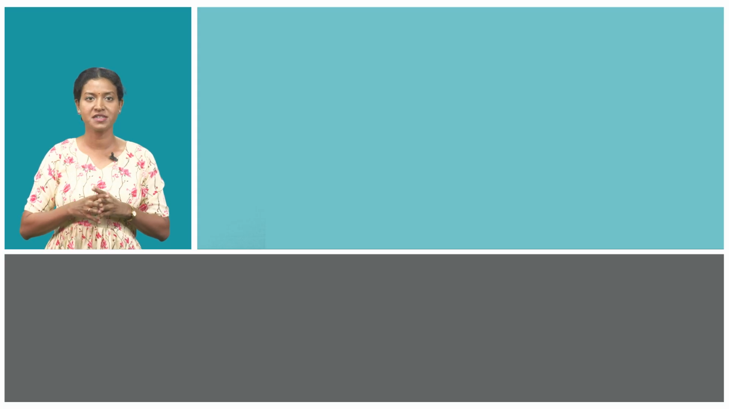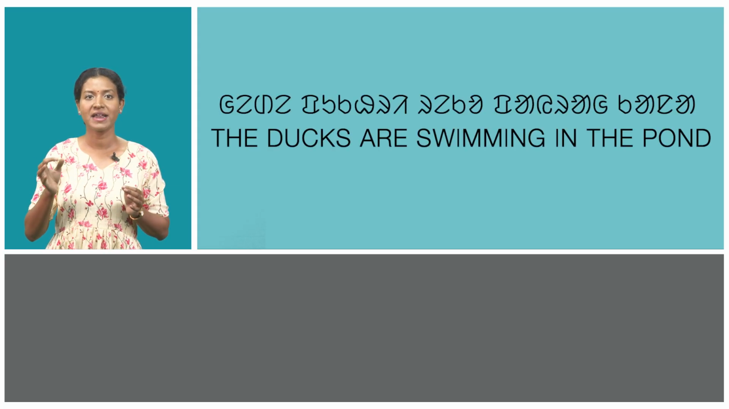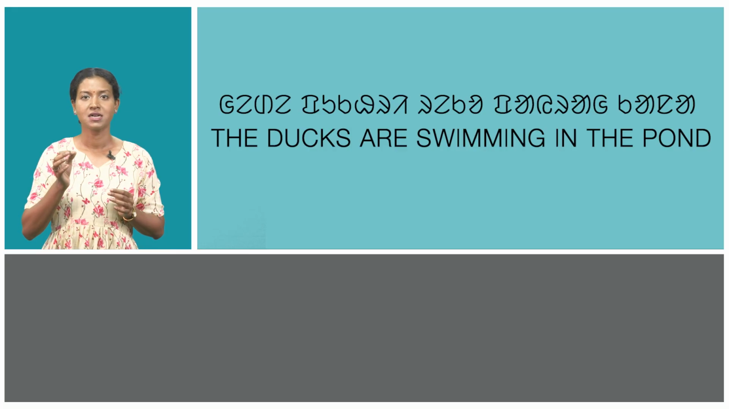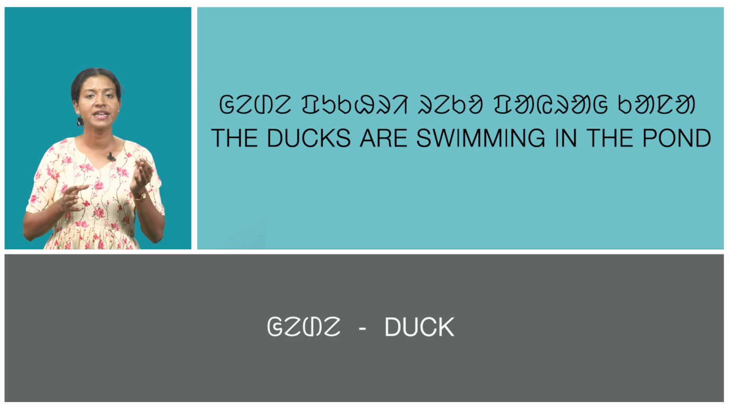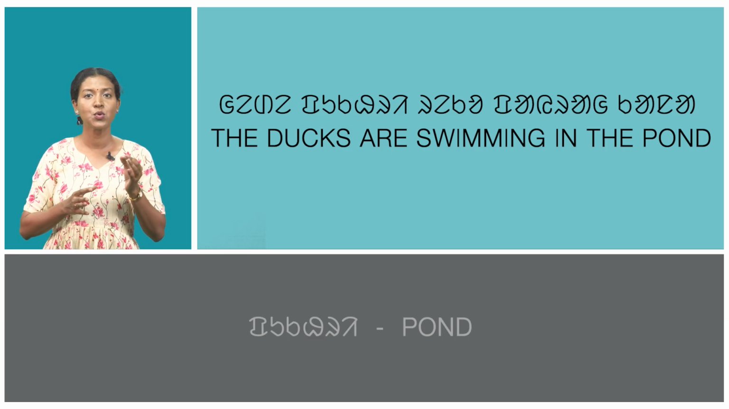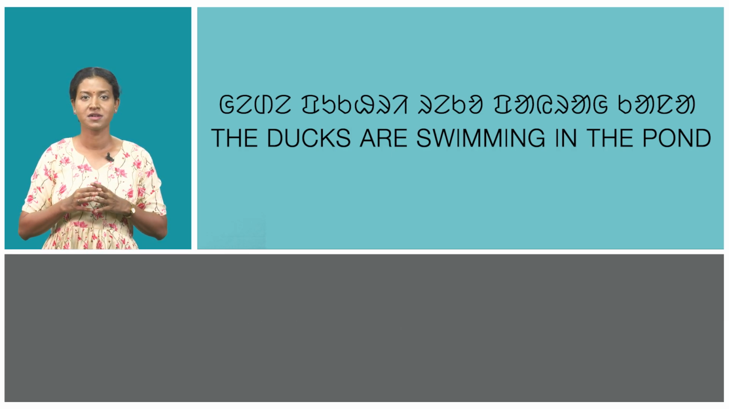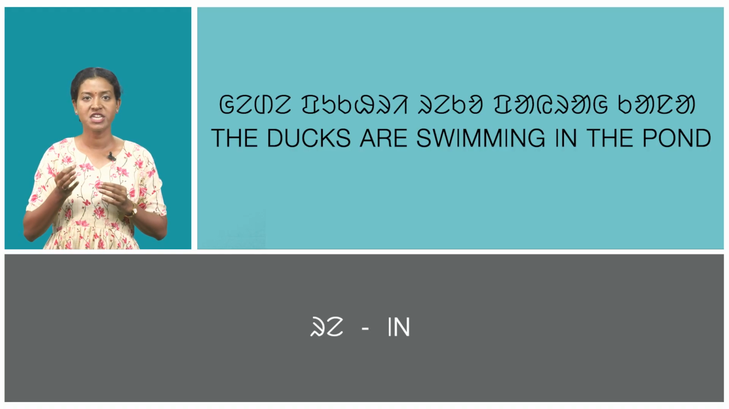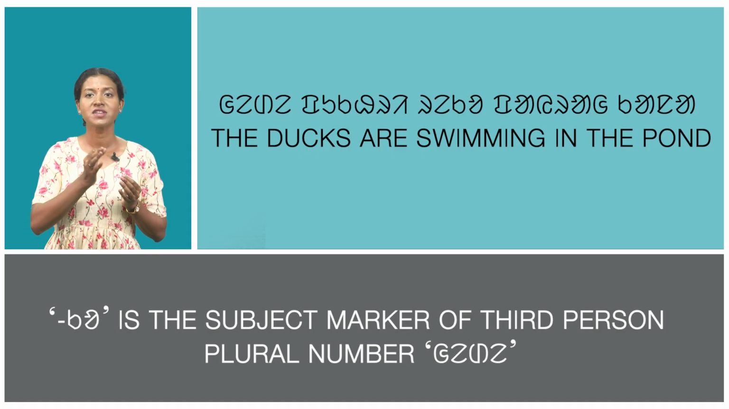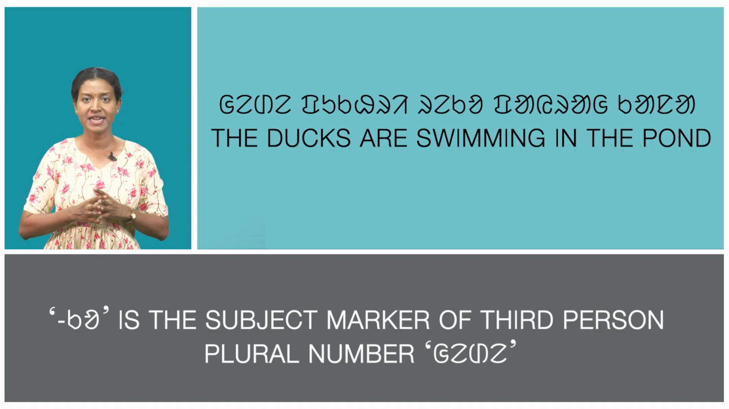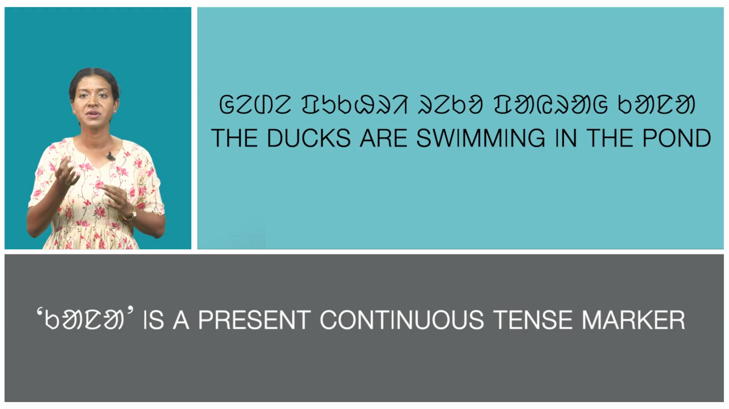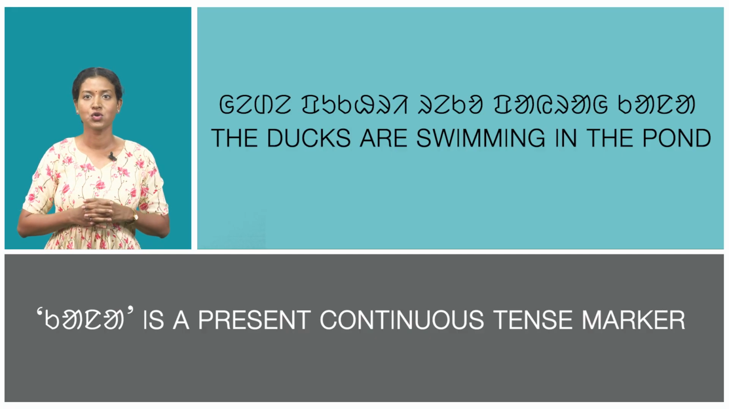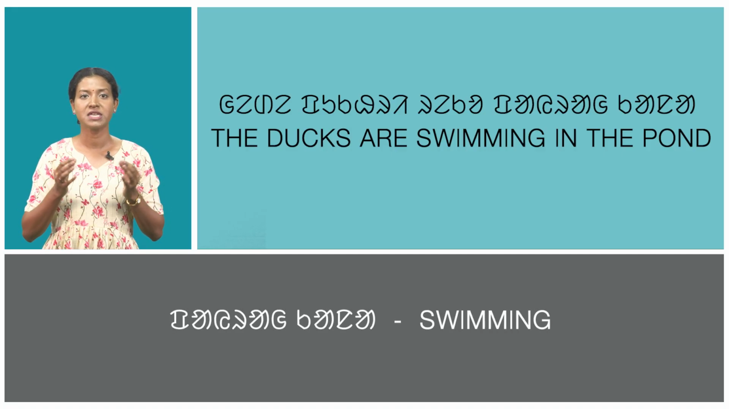In the third sentence, Gede pukri reko paira kana, which means the ducks are swimming in the pond. Here, Gede, which means duck. Pukri, which means pond. Re, which means in. It is a postposition. Ko is the subject marker of third person plural number Gede. Paira, which means swim. Kana is a present continuous tense marker. So, paira kana, which means swimming.